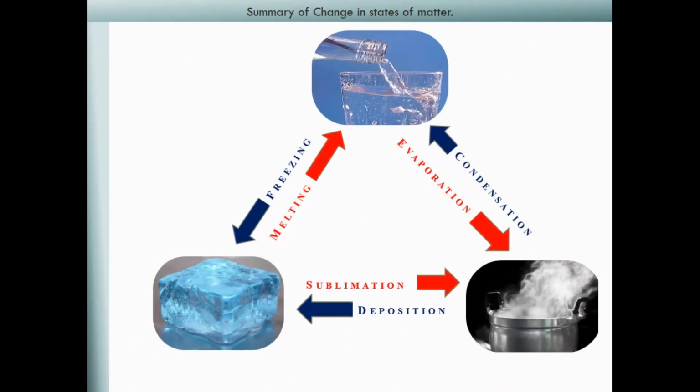This is a summary of change in states of matter. Here we can see blue and red arrows. Blue arrow represents cooling process and red arrows represent heating process. Freezing, condensation, deposition, they are cooling processes. Melting, evaporation, sublimation, they are heating processes. In this way, one state of matter can be changed into another state either on heating or cooling.